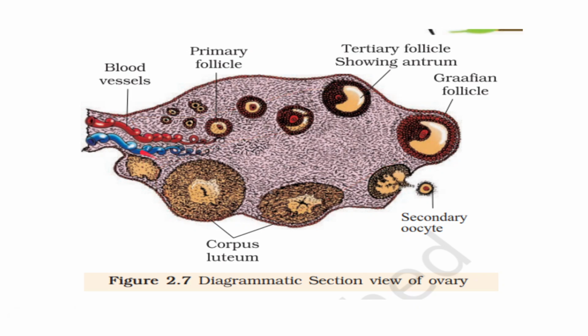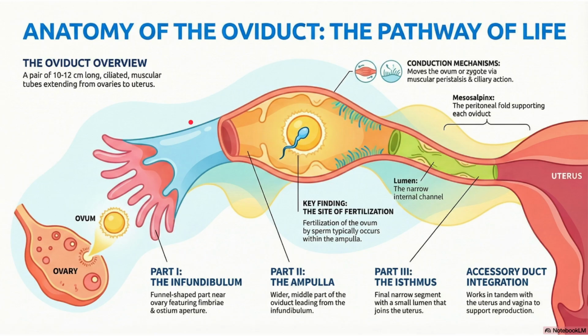I think it is clear. In the middle part, there are no follicles like this. It is having blood vessels and nerves only. Any doubts in this?